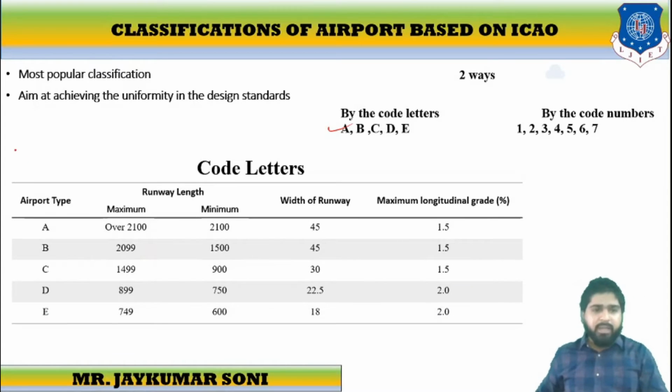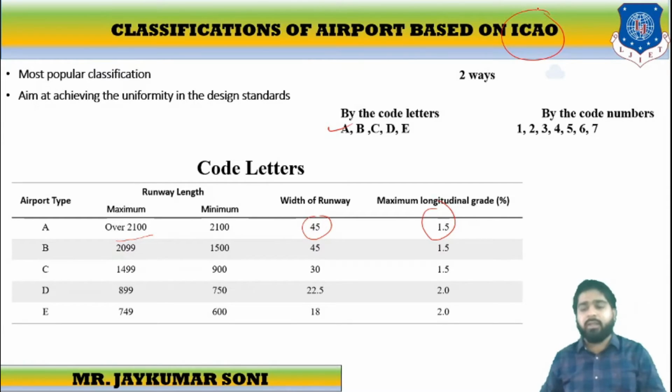If the airport is of A type, then the runway length will be 2100 or more, so the minimum will be 2100. The width of runway will be 45 and the maximum longitudinal grade will be 1.5. The same applies for B, then for C, D and E. So this is the classification based on code letters which is given by the International Civil Aviation Organization.